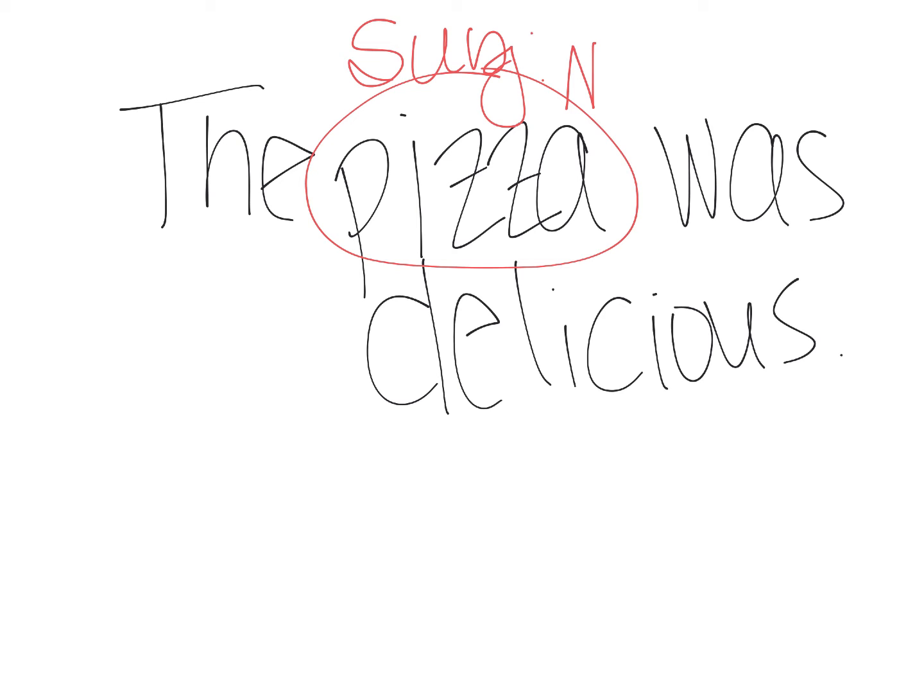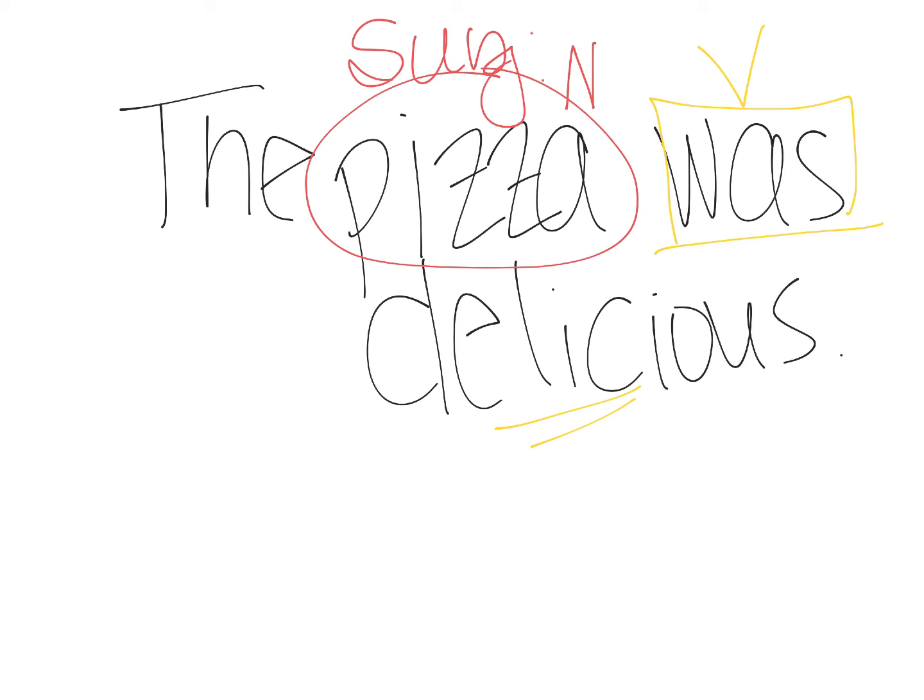All right. So what is my verb? So you say pizza what? And what's the word beside it? Was. Was is my verb. Now, can you do was? Nope. But was tells you how the pizza be. The pizza be delicious. So these are our state of being words. So the pizza was delicious. So here's my verb, and it's connecting pizza to being delicious.